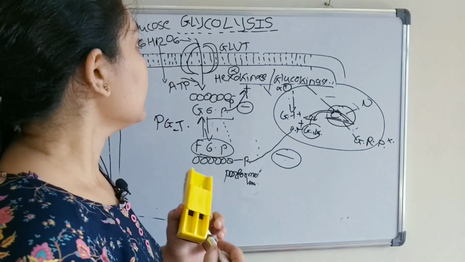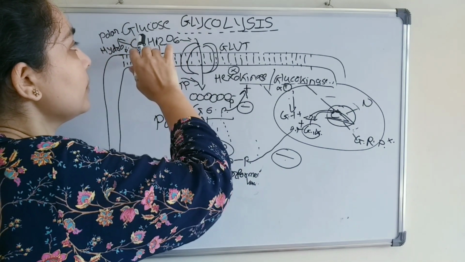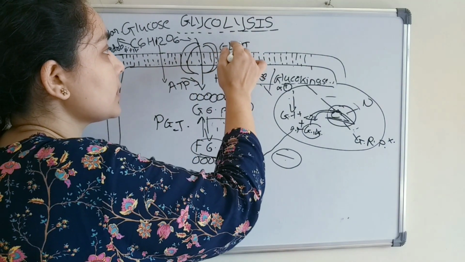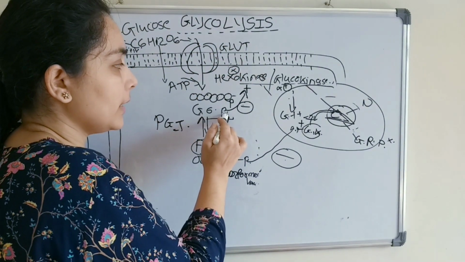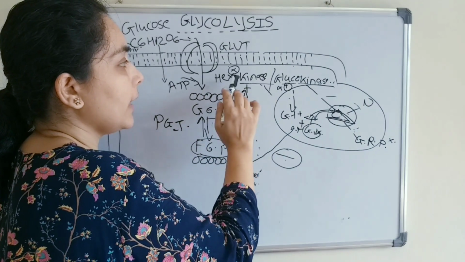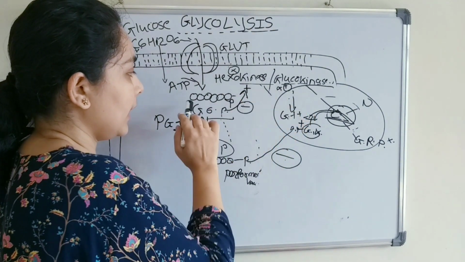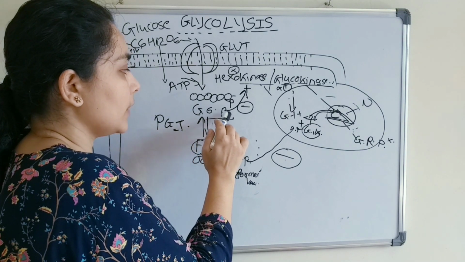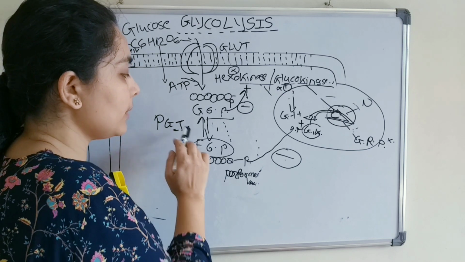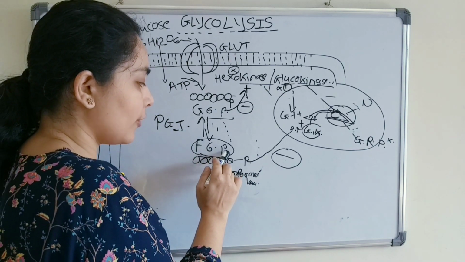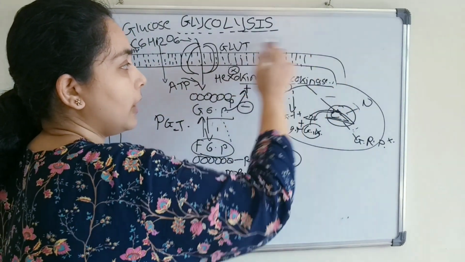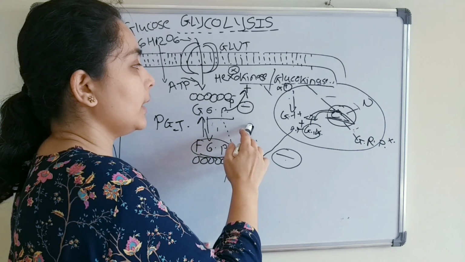Here we had discussed the major step, that glucose will enter into the cells with the help of the glucose transporter. Immediately on entering the cells, it will be phosphorylated, right. Two enzymes are required, hexokinase and glucokinase, and we get glucose 6-phosphate. This glucose 6-phosphate, in the presence of the phosphoglucoisomerase enzyme, will convert into fructose 6-phosphate, which is also a 6-carbon compound, right. Regulation: how hexokinase and glucokinase are regulated.